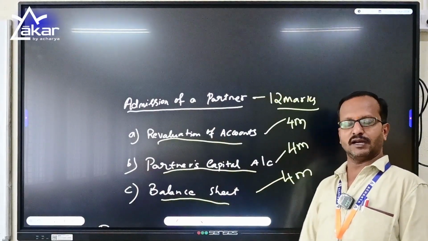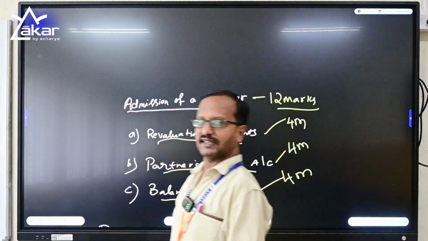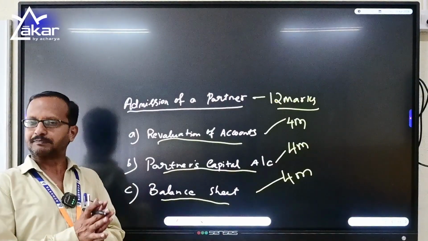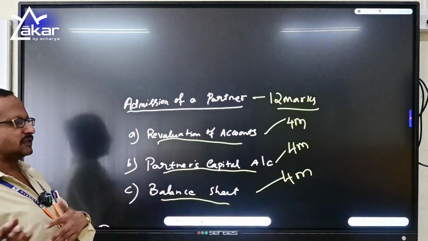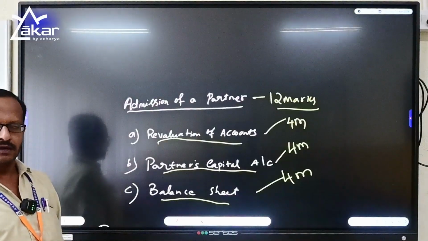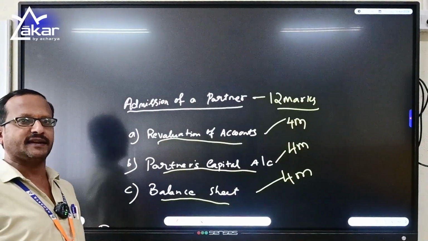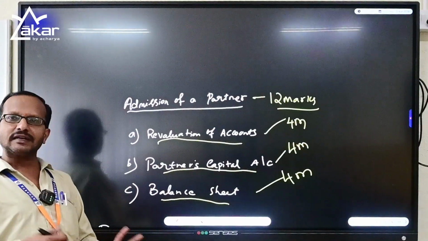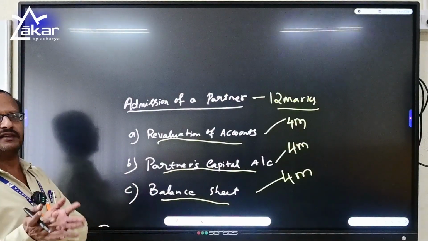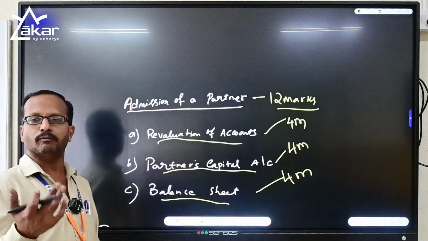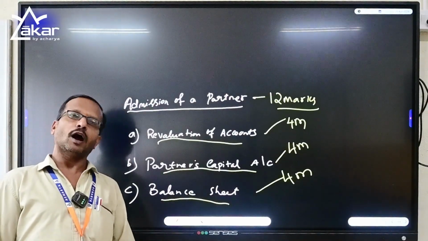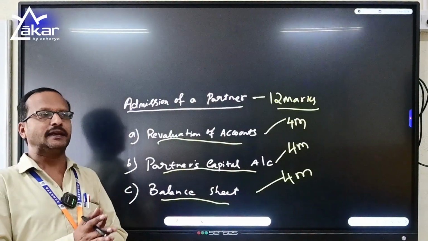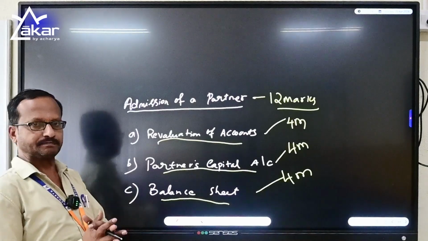Revaluation of accounts is nothing but the assets and liabilities being revalued before a new partner comes into the business. The partnership firm has a lot of assets such as plant and machinery, land and building, patents, furniture, stock, debtors, everything. On the other hand, the external liabilities they have, such as bills payable, bank overdraft, sundry creditors, outstanding expenses, have to be revalued, and the revaluation may include an increase or decrease.